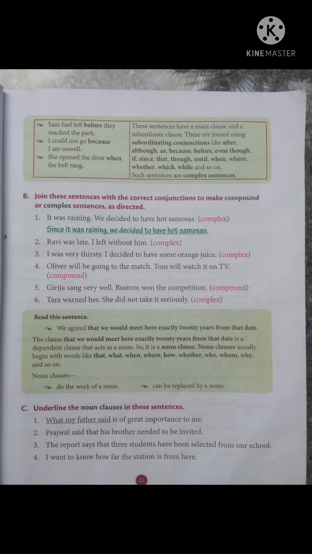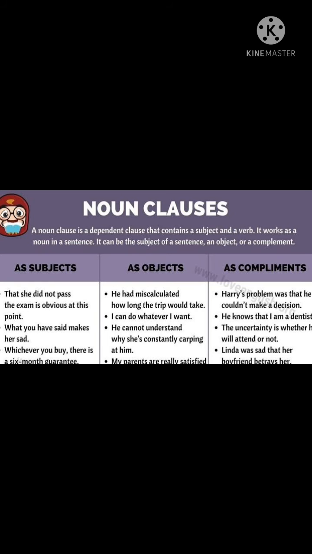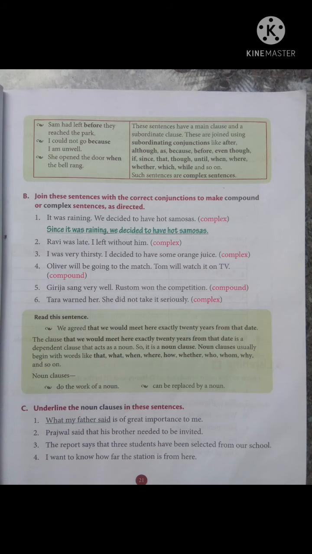Yes, we have already learned about the main clause and subordinate clause, and the subordinate clauses are again subdivided into noun clause, etc. Here we are going to check again one form of the subordinate clause, that is the noun clause. Do you know what a noun is? Yes, a noun might function as a subject or object. Here a sentence from the text is given: "We agreed that we would meet here exactly 20 years from that date." It is the comment of Bob to the policeman about their friendship.